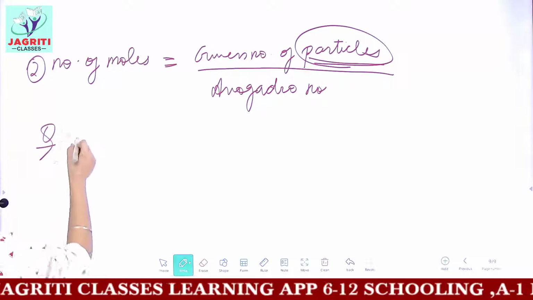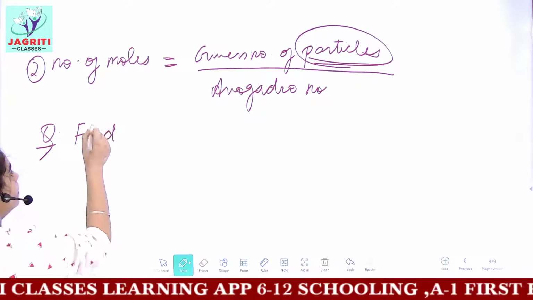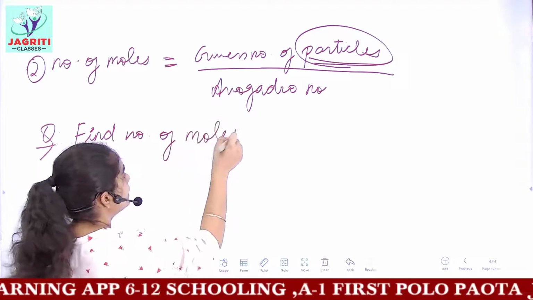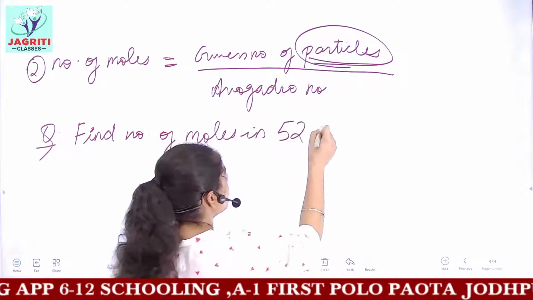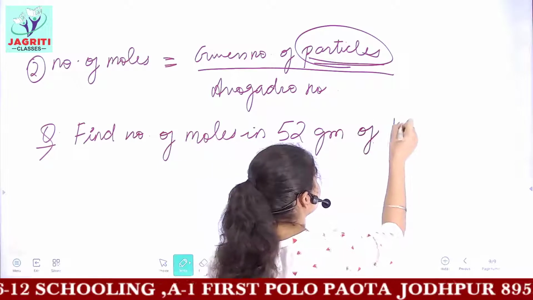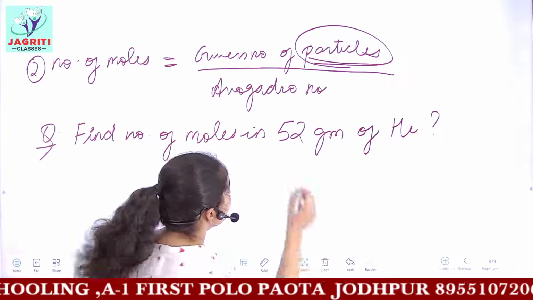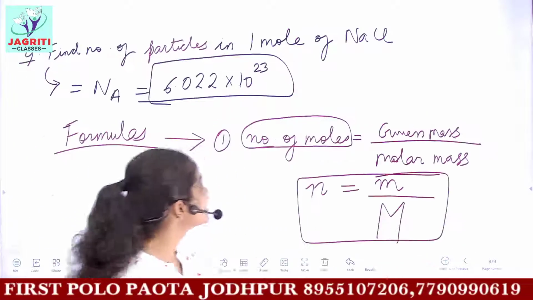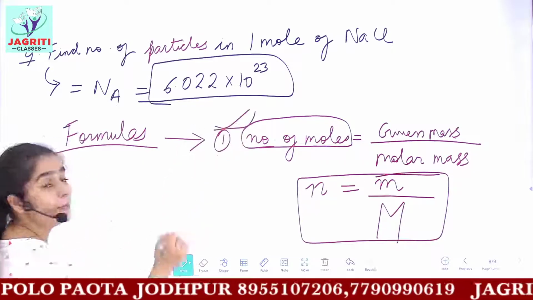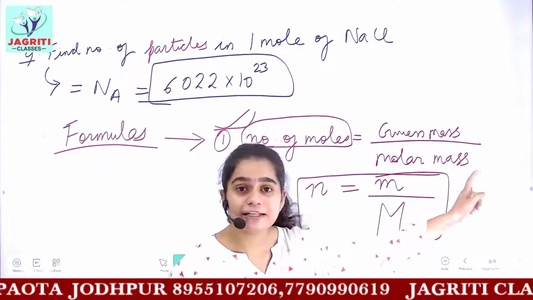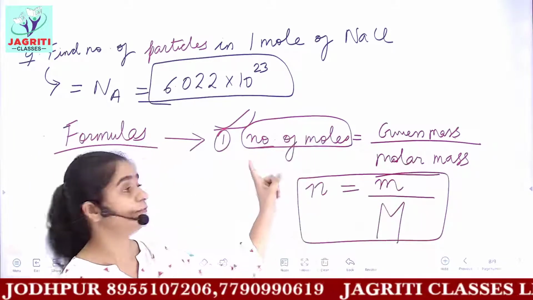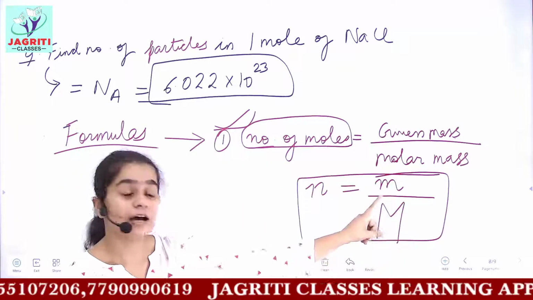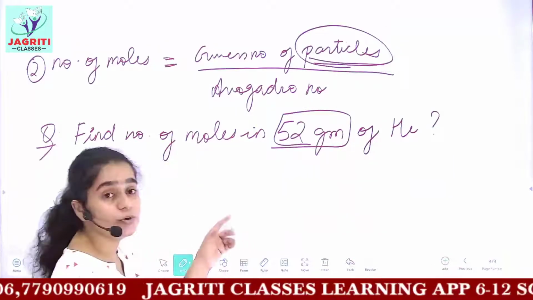The first one is: find the number of moles in 52 grams of helium. Because we are given the mass in the question, you have to use the formula which we discussed earlier, the formula of mass. If you are given the mass of any substance and you have to find the moles, the formula is number of moles is equal to given mass upon molar mass. So this formula we are going to use in the question.